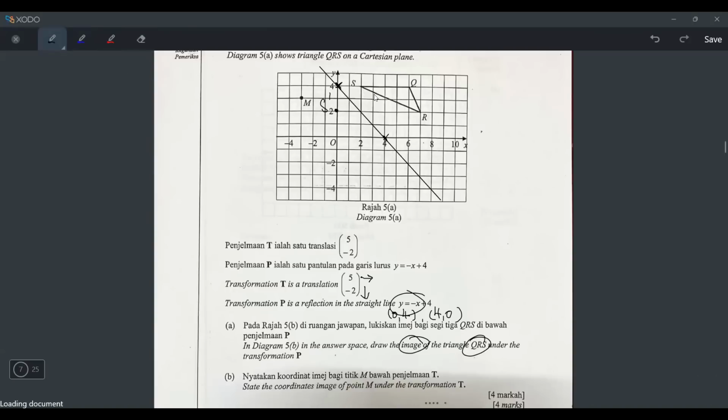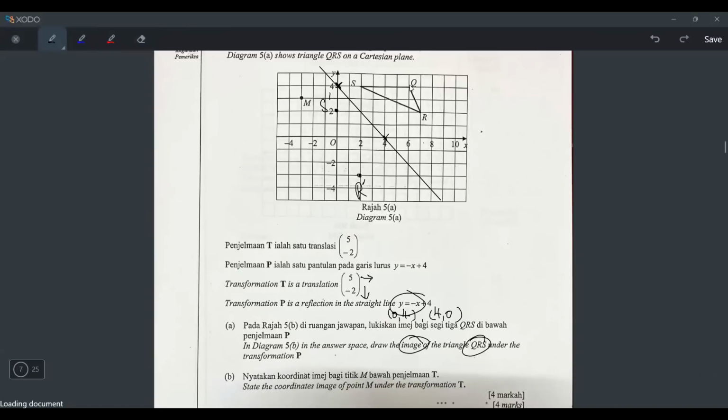Okay, so now I know my S is here. Let's do R. So we count diagonally, so 1 square, 2 squares, but this one is only half, so 2.5, right? So half and then 1, 2. So this is my new point R after I reflect. Okay, that's how you do it.